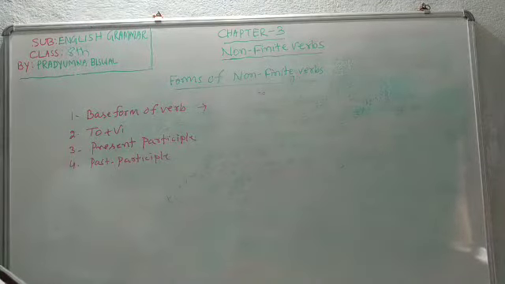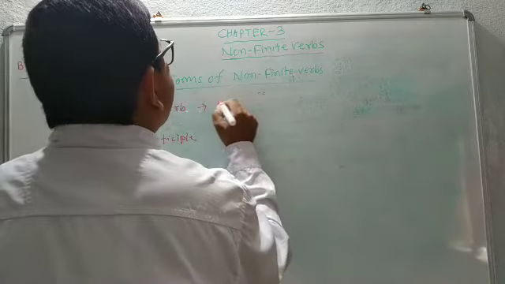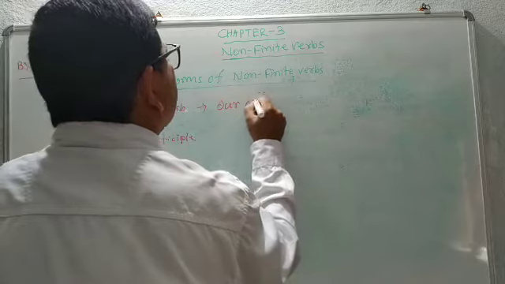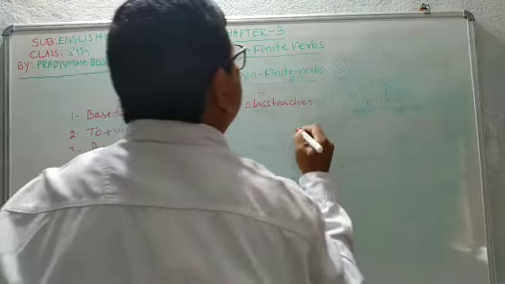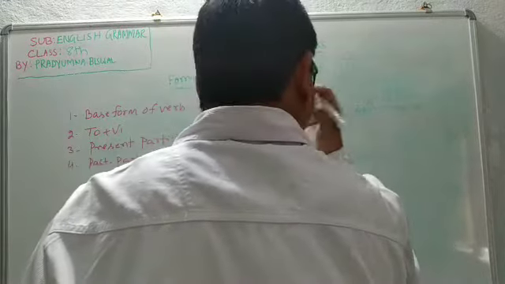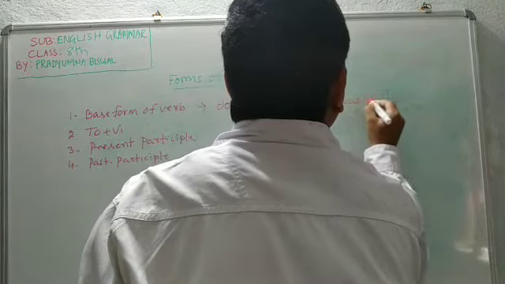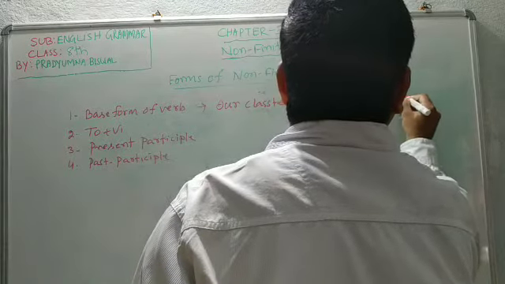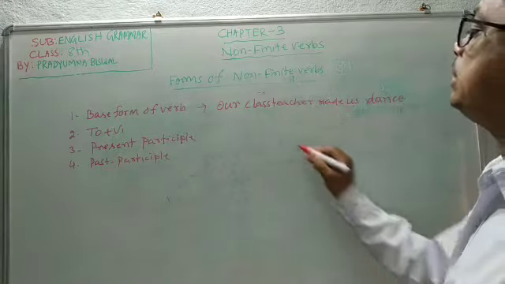Base form of verb: our class teacher made us dance.